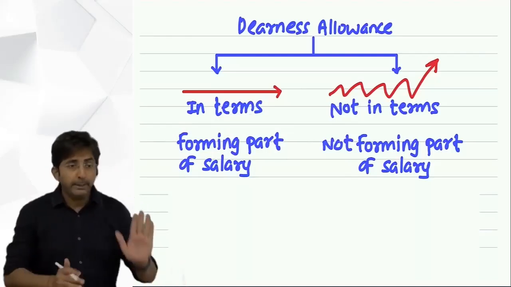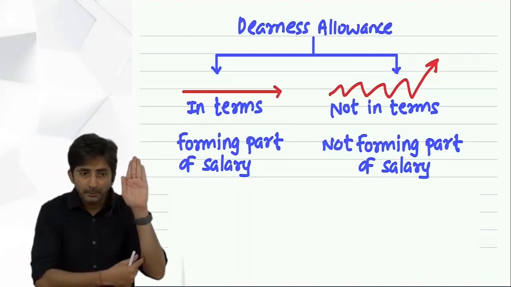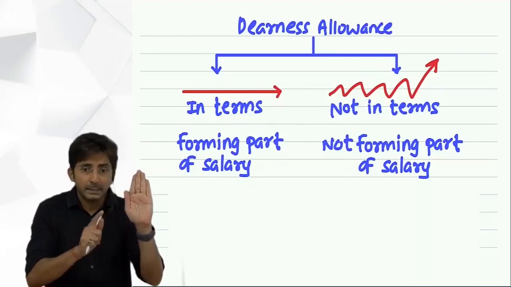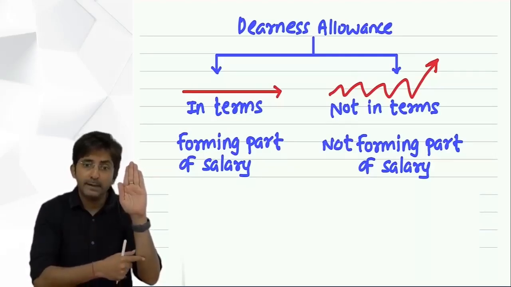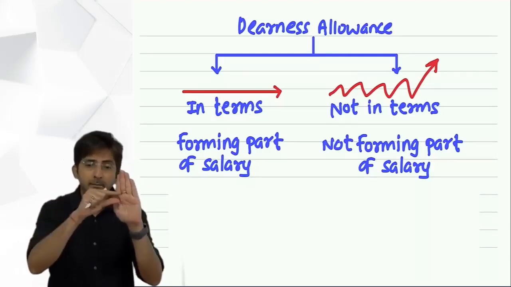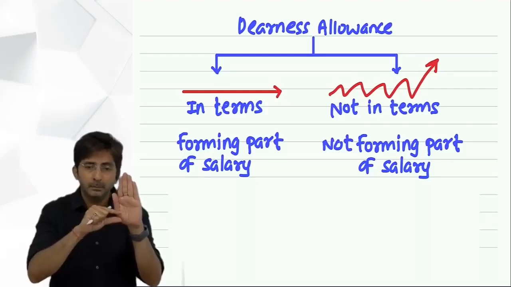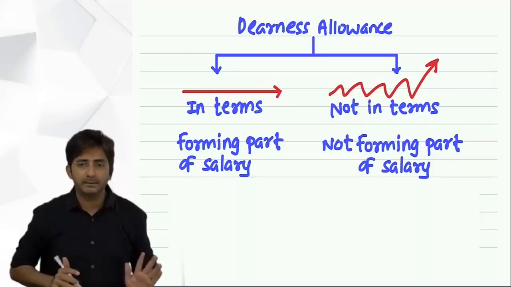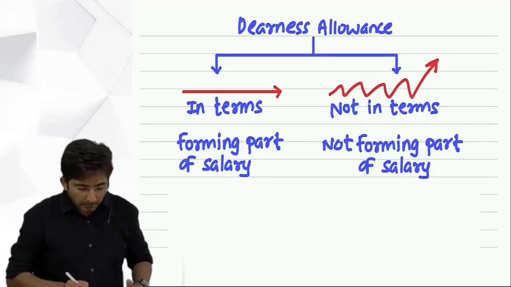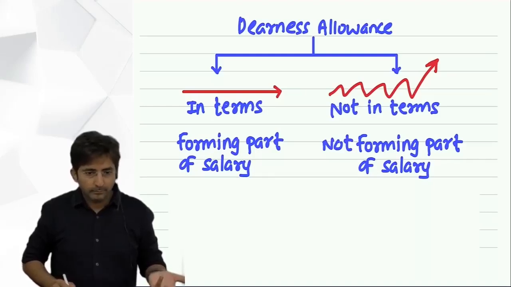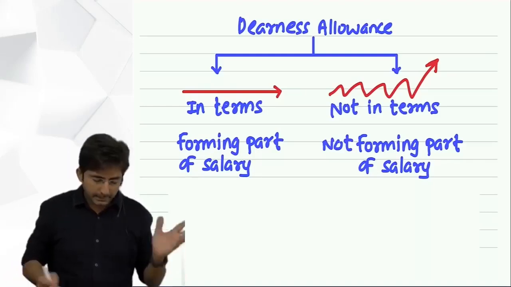But actually when you see your salary slip, the company gives you a salary slip or not. In this salary slip you will find a separate item. Basic salary this much, dearness allowance this much. But the nature of that is same as basic. Okay. But then what to do? Now, yes, there are two types of DA.